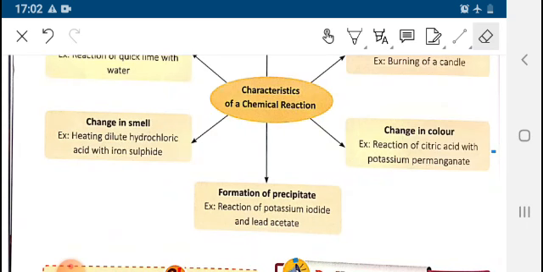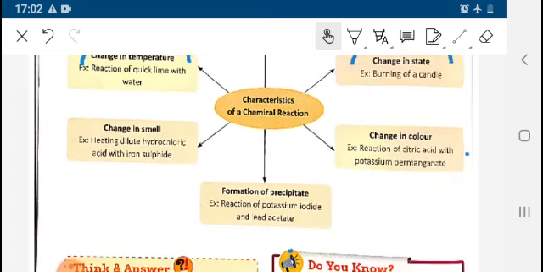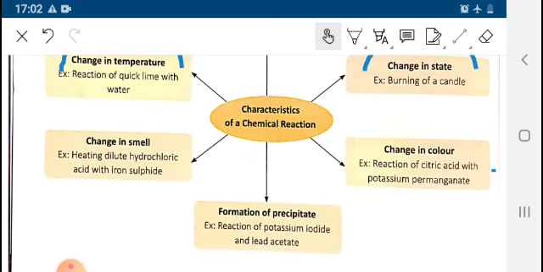Now we will be discussing some more of the properties of a reaction which we used to see in our daily life.